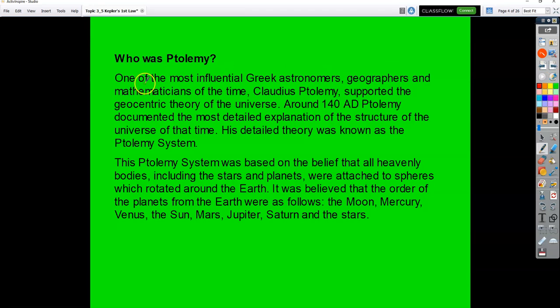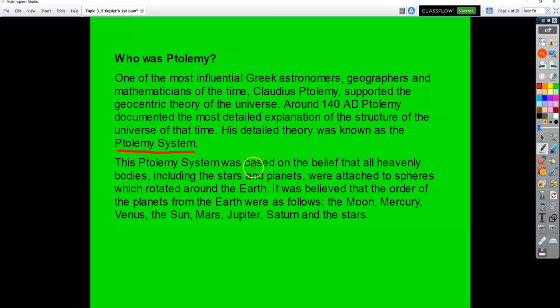So it says, who was Ptolemy? One of the most influential Greek astronomers, geographers, and mathematicians of the time, Claudius Ptolemy supported the geocentric theory. Around 140 AD, Ptolemy documented the most detailed explanation of the structure of the universe at the time. His detailed theory was known again as the Ptolemy system.